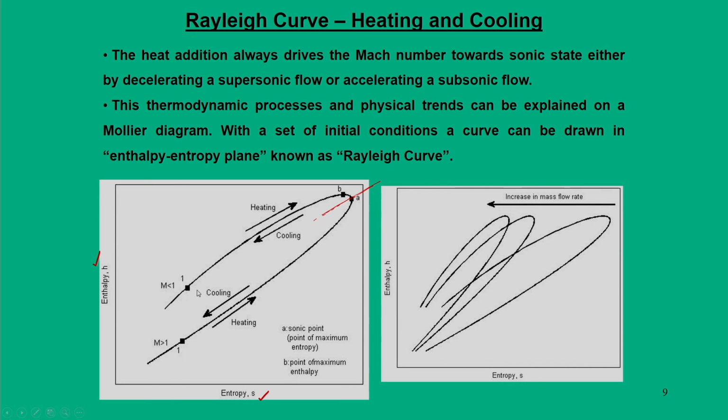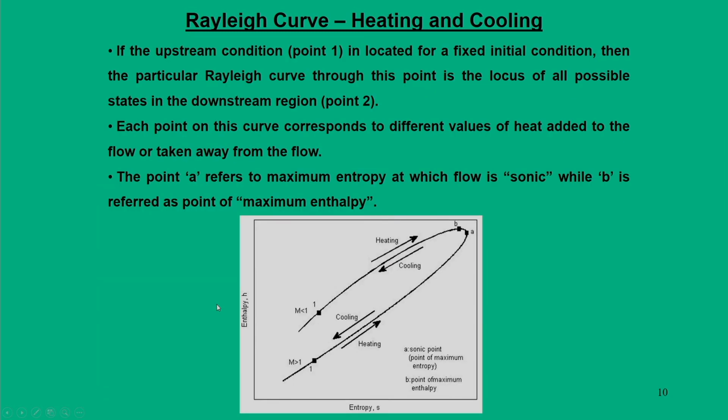Now, moving further, we are going to talk about what the different points on this particular curve mean. This curve is meant for a given mass flux.